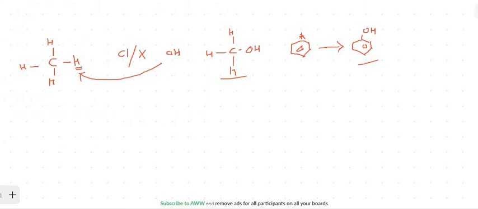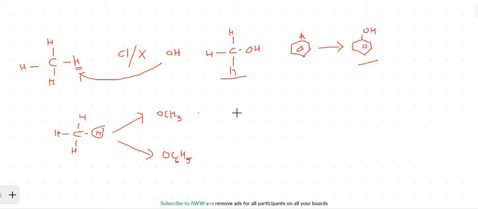So again I am going to show you what is ether. See, let's say you have simple methane, and if one of the hydrogens is being replaced with an alkoxy or aryloxy group, I am showing you two kinds, let's say OCH3, or let me write aryloxy, and that is OC6H5.